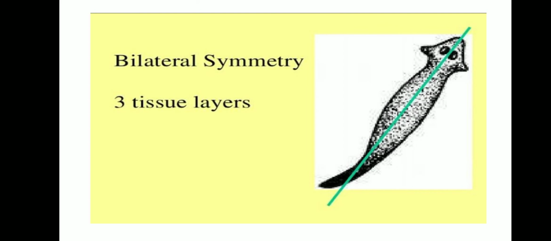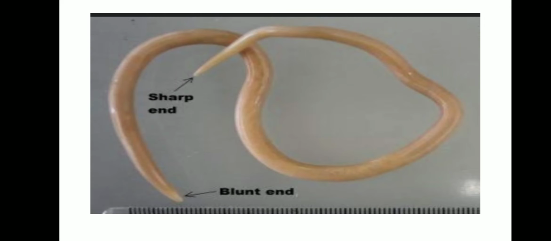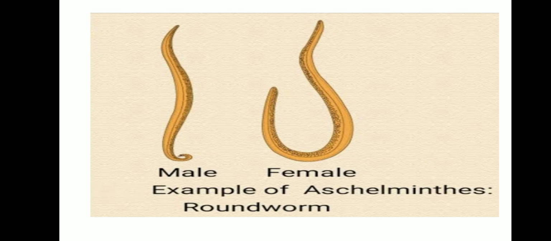Okay. The body cavity is pseudocoelom. Pseudo means fake. It means this kind of invertebrata has a false body cavity. The body is round and pointed at both ends. The body is covered by a thin cuticle. Here the sexes are separate, that is, male and female are separate.